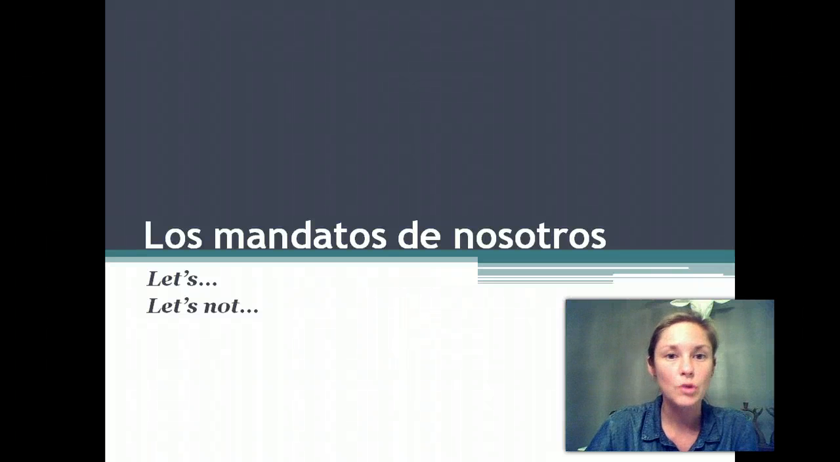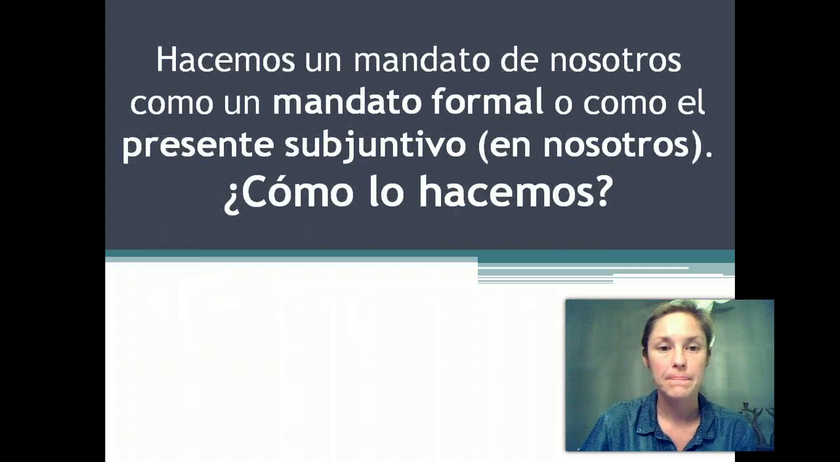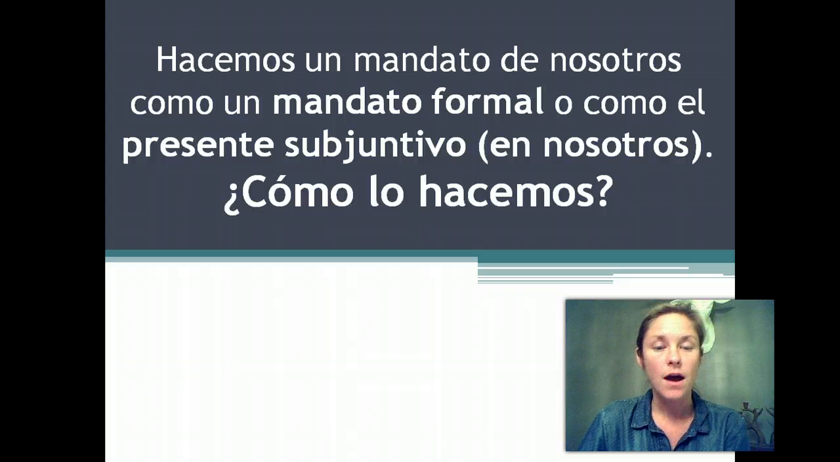Esta lección es sobre los mandatos de nosotros, or nosotros commands. We use these to say, let's do this, let's not do that. Para hacer un mandato de nosotros, solamente necesitamos usar el mandato formal o el presente subjuntivo. So, to make a nosotros command, all you do is follow the same steps you do for usted or ustedes command, or you use the present subjunctive, because remember, subjunctive and commands are conjugated the same way.